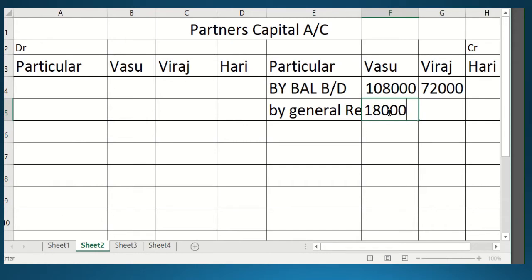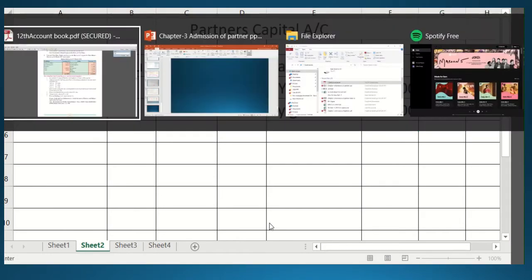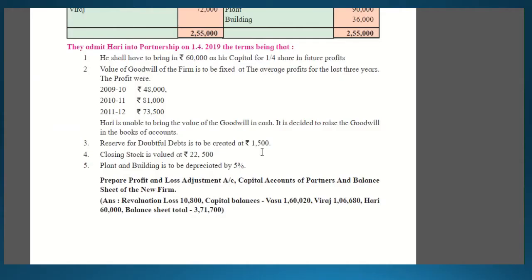It's a 3:2. So 18,000 and 12,000 will be the amount, students. So this is your general reserve amount. After that, what is given in the problem? Now you have checked all the things from the balance sheet, and now the first adjustment says, after admission of the partner on 1st April, he will bring 60,000 as his capital.